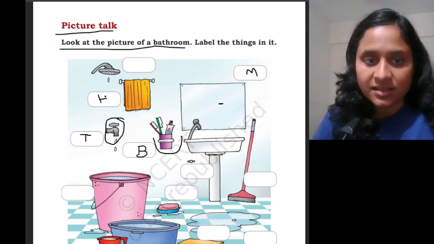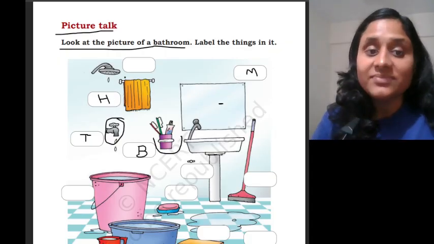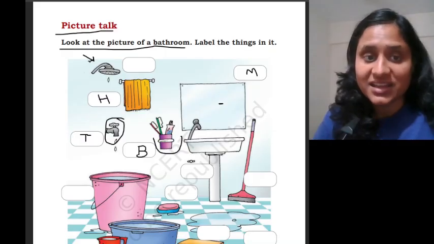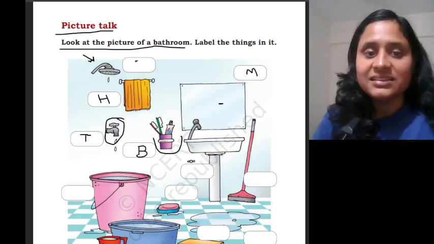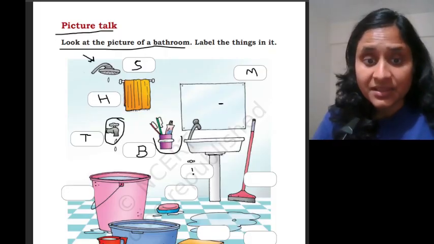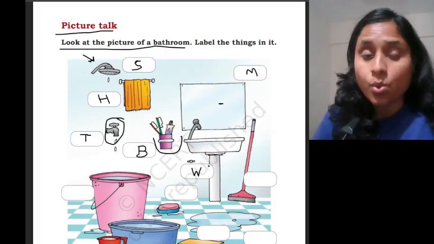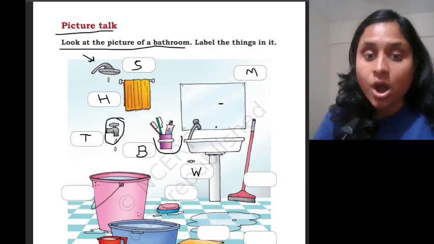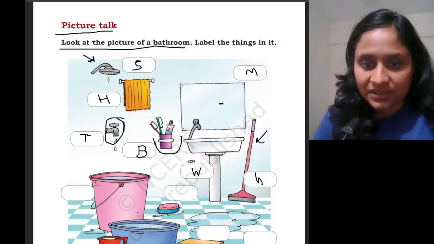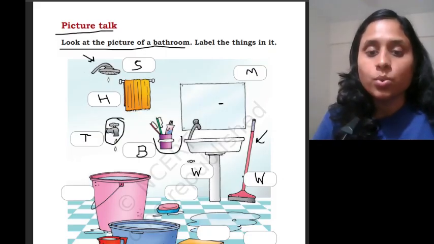I will write here hanger. And what is this? This is a shower head. I will write here S. Okay? Yes. Do you know what is this? This is a wash basin. I will write here W, because wash basin starts with the sound W, wash. What is this? This is a wiper. It starts with the sound W.